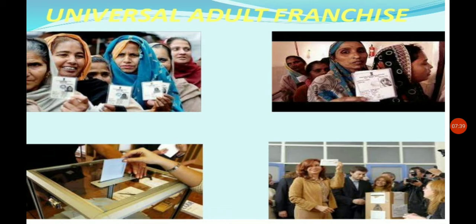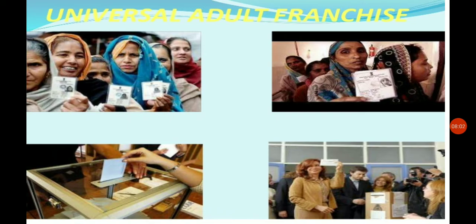Most countries have removed discrimination on the basis of caste, creed, race, and color, and they have universally adopted adult franchise, which became a base, or main feature, of elections.